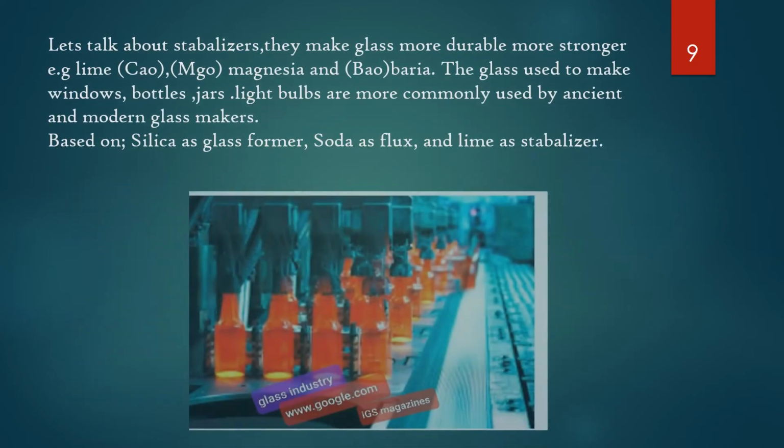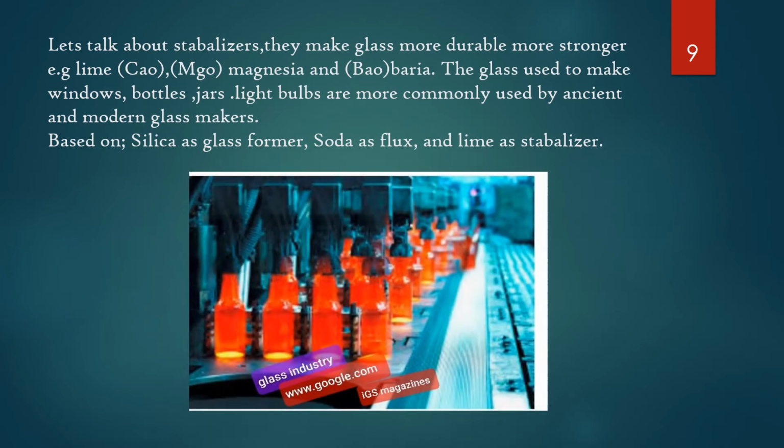Let's talk about stabilizers. They make glass more durable, stronger. For example, lime, CaO, magnesia, MgO, barium, BaO. The glass used to make windows, bottles, jars, light bulbs, more commonly used by ancient and modern glass makers, is based on silica as a glass former, soda as flux, and lime as stabilizer.